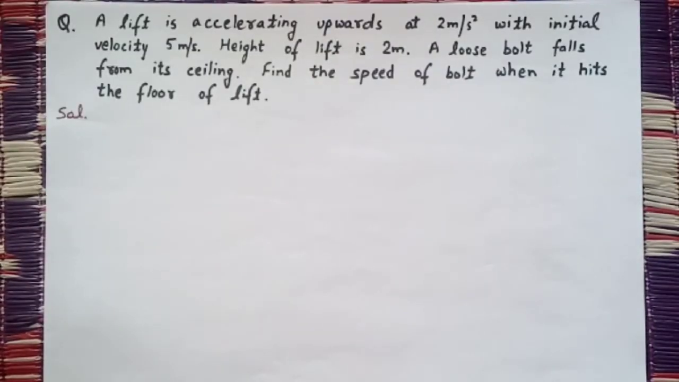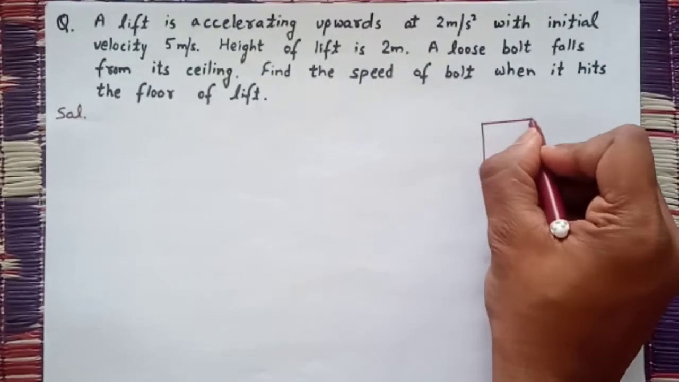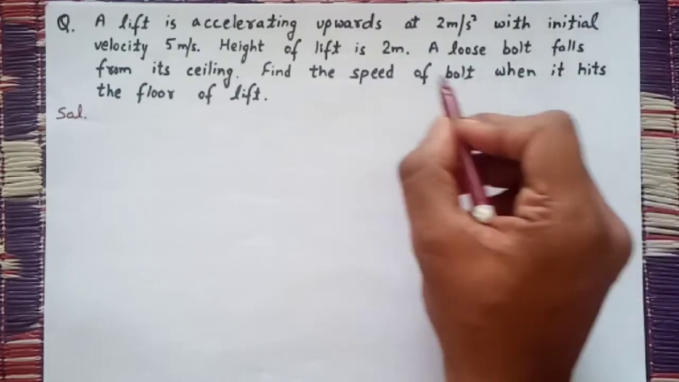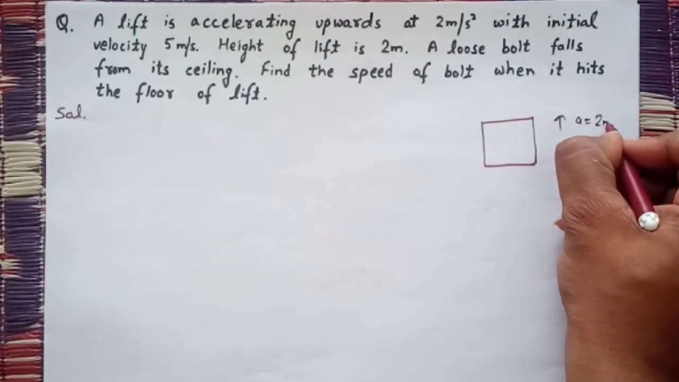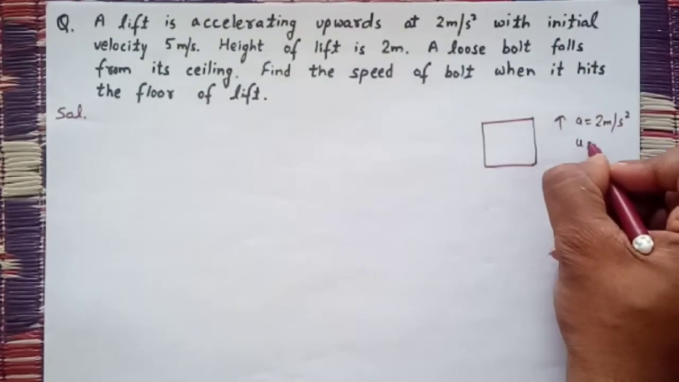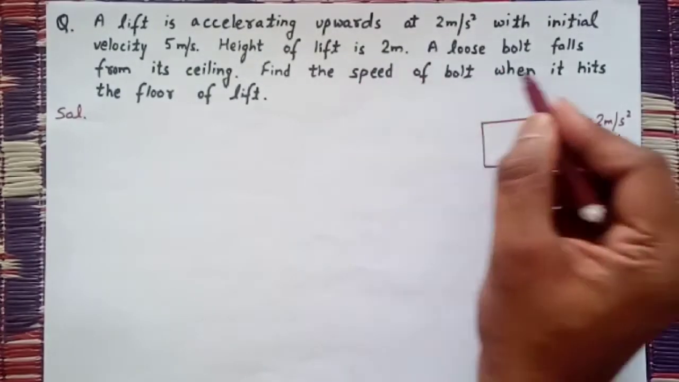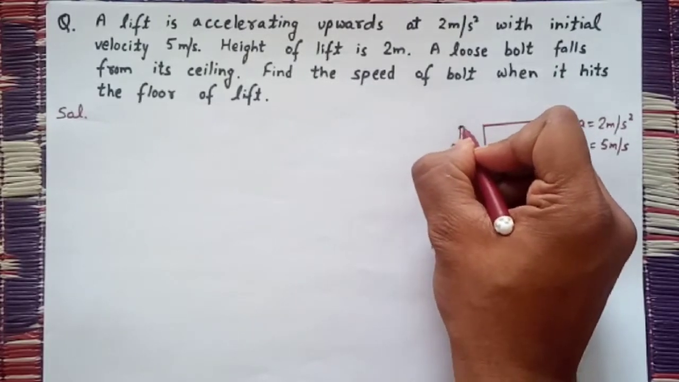Next question: a lift is accelerating upward. There is a lift and it is going upwards. Its acceleration is given, 2 meter per second square, with initial velocity u also given, that is 5 meter per second. The total height of the lift is also given, that is 2 meter.